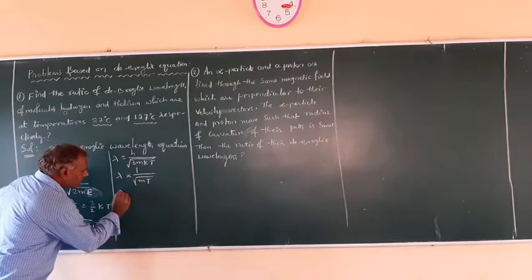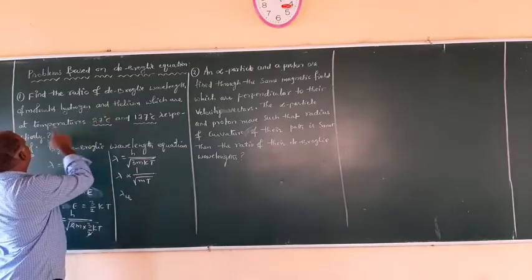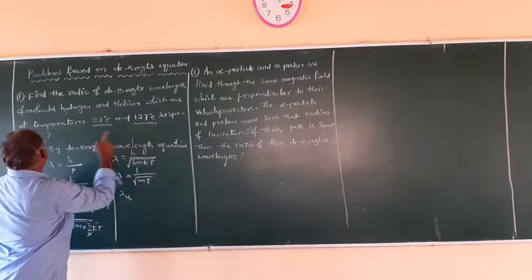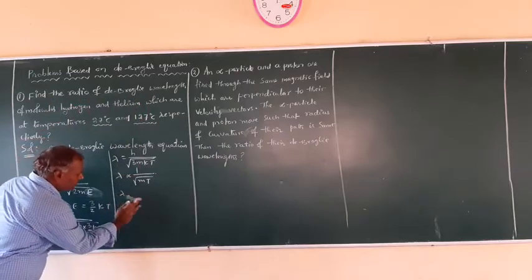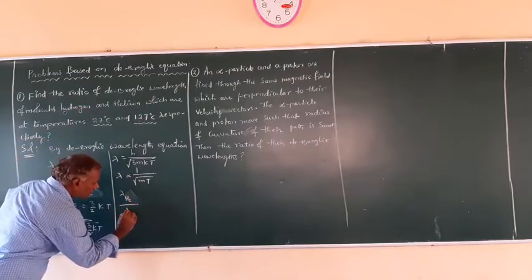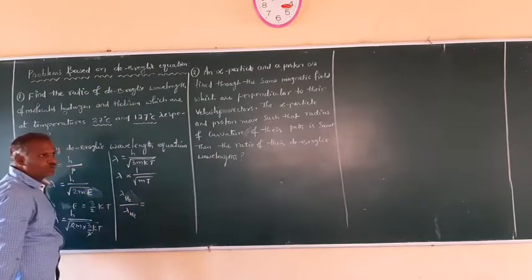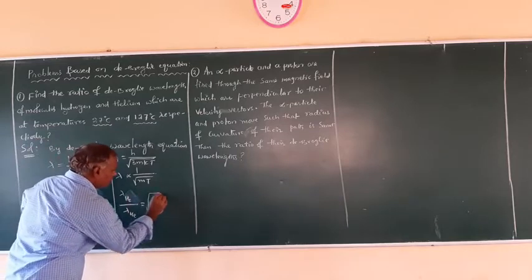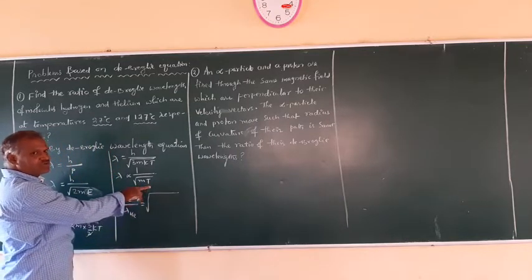Now we are asked to find the ratio of the de Broglie wavelengths. So I am writing lambda for hydrogen H2 upon lambda for helium He is equal to the square root of, since it is inversely proportional to the square root of mass and the square root of temperature.